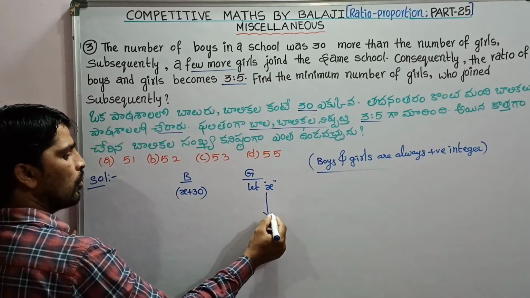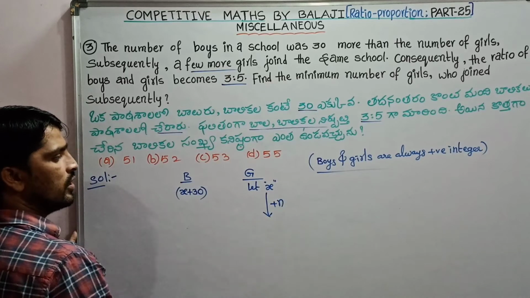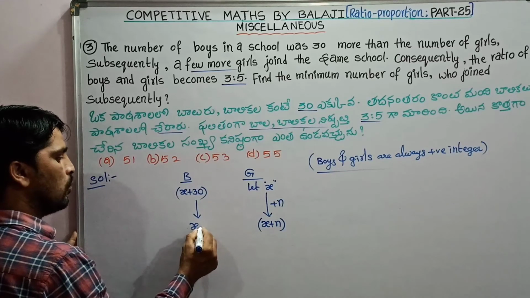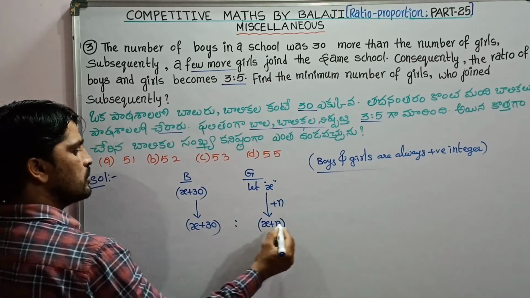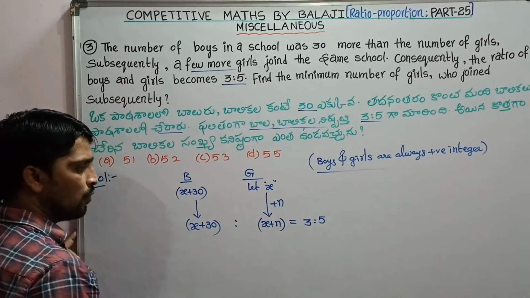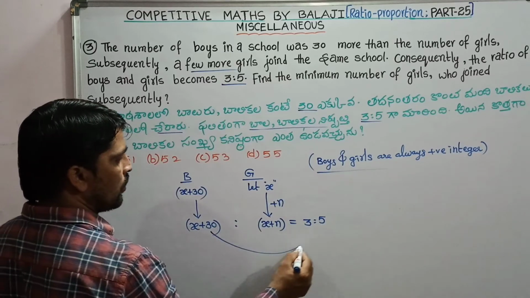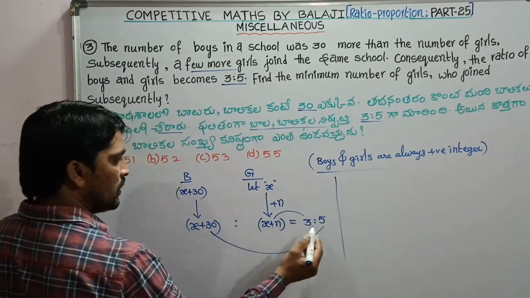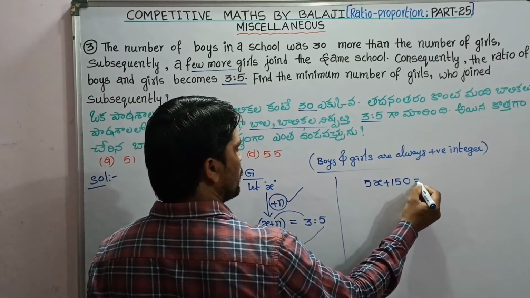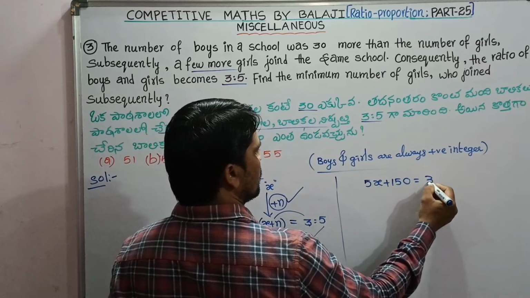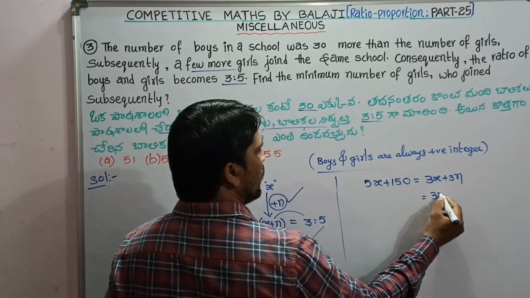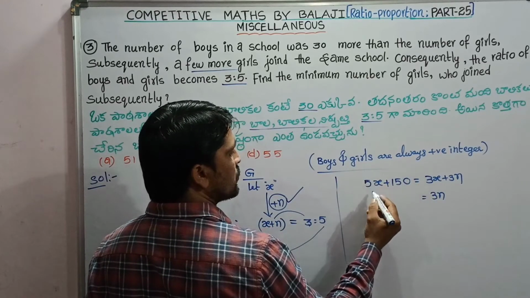Now a few more girls, let us suppose n girls joined the school. The number of girls is x plus n, and there is no change in the number of boys, so x plus 30. This ratio is equal to 3:5. Then four numbers are in proportion, and we know that product of extremes equals product of means. That is, 5 times x plus 30, 5x plus 150, is equal to 3 times x plus n, 3x plus 3n. We need to find the n value, so transfer 3x from RHS to LHS.